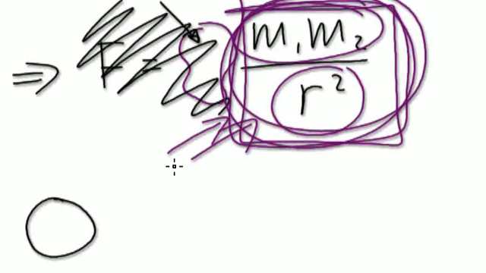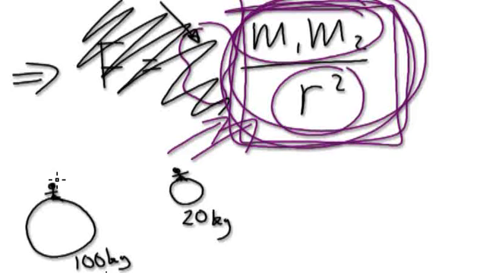If you look at the Earth here and the Moon here, you are standing here, and the identical you standing on the Moon. Let's say the Moon has a mass of 20 kilograms. It's silly, I know, but let's say the Earth has a mass of 100 kilograms, and let's say you have a mass of 2 kilograms. Up here is also 2 kilograms.